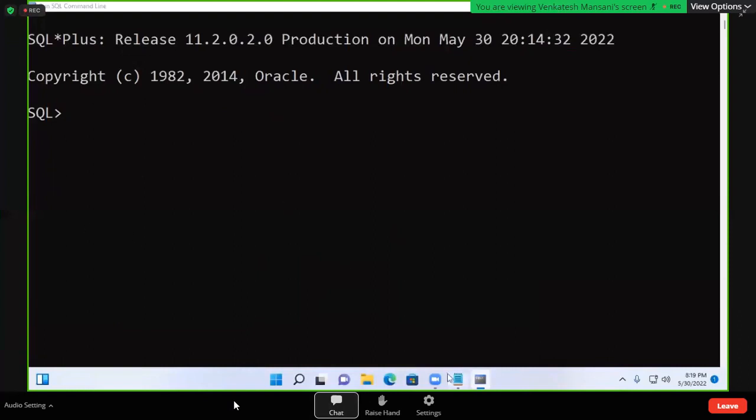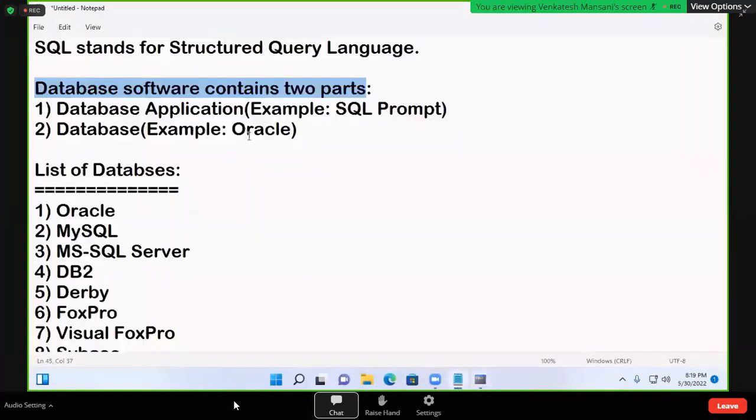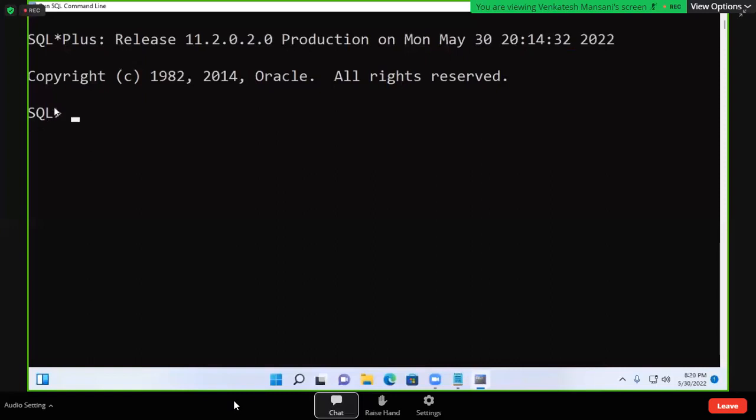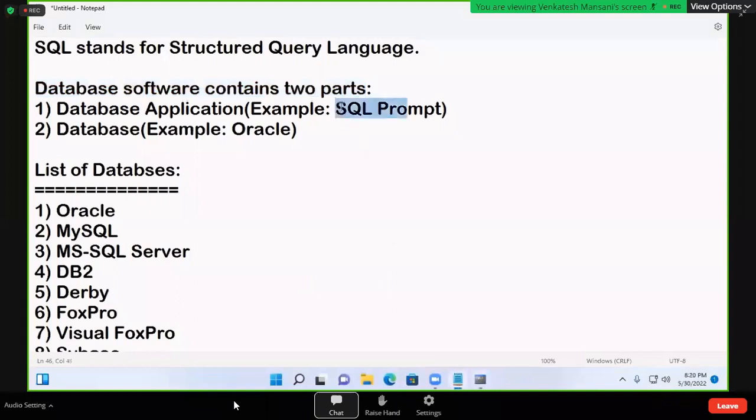Now you observe, just now notes are also given here. Database software contains two parts. One part is called database application. One more part is called database. Now, the SQL prompt here, the SQL greater than symbol, is called a prompt only, no? The SQL prompt is called a database application. I gave that in the notes also.